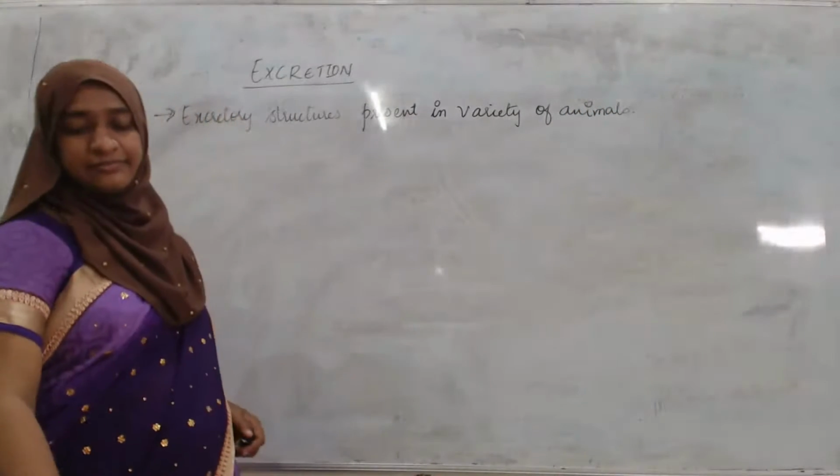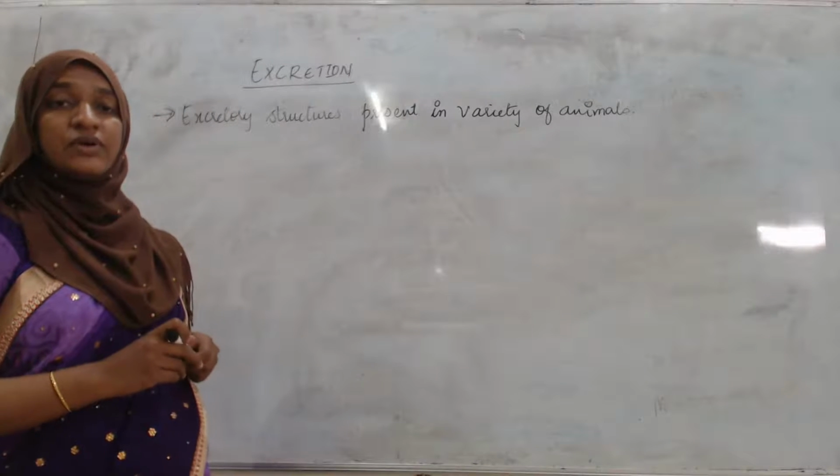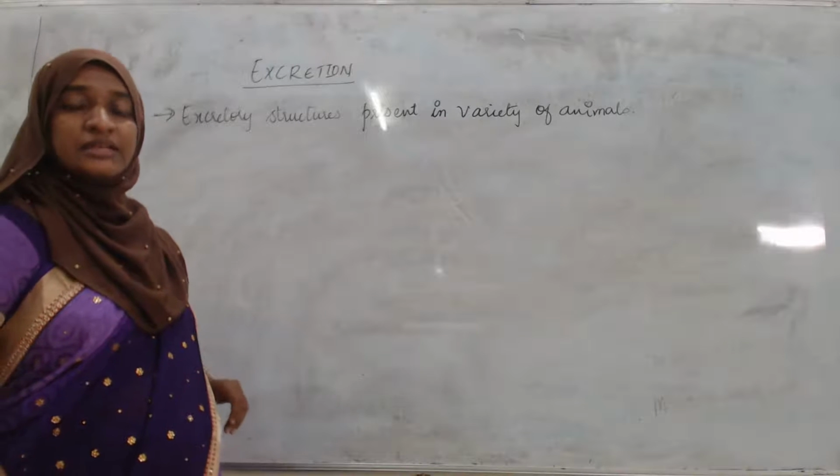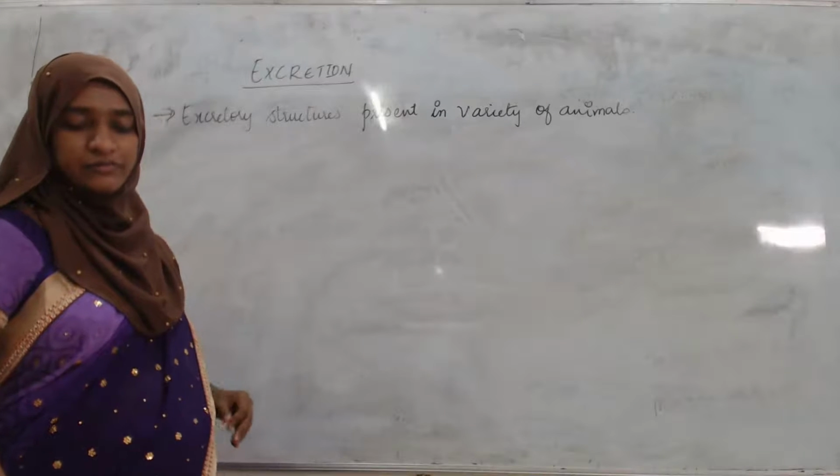What are they? In most of the invertebrates, there is a presence of simple tubular forms.